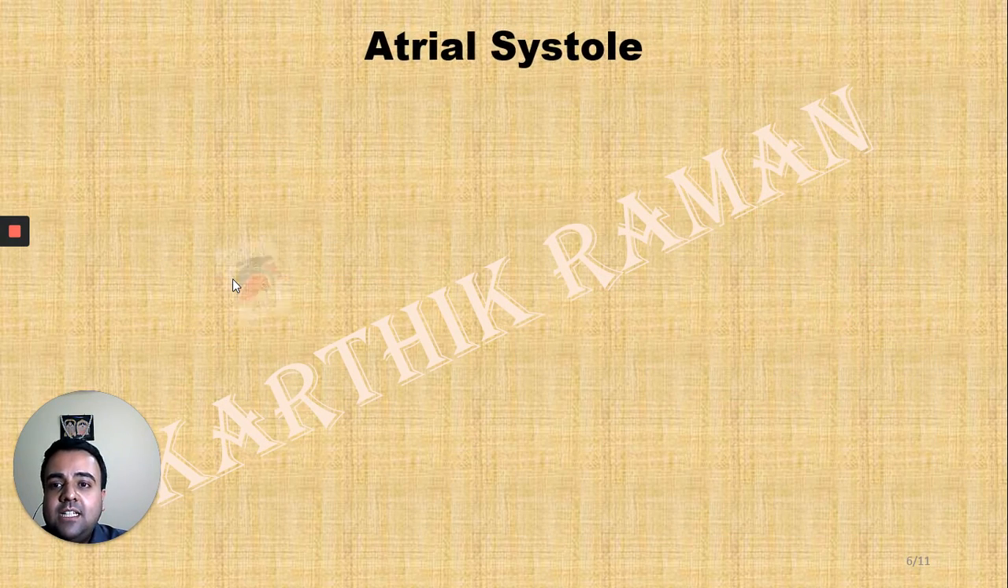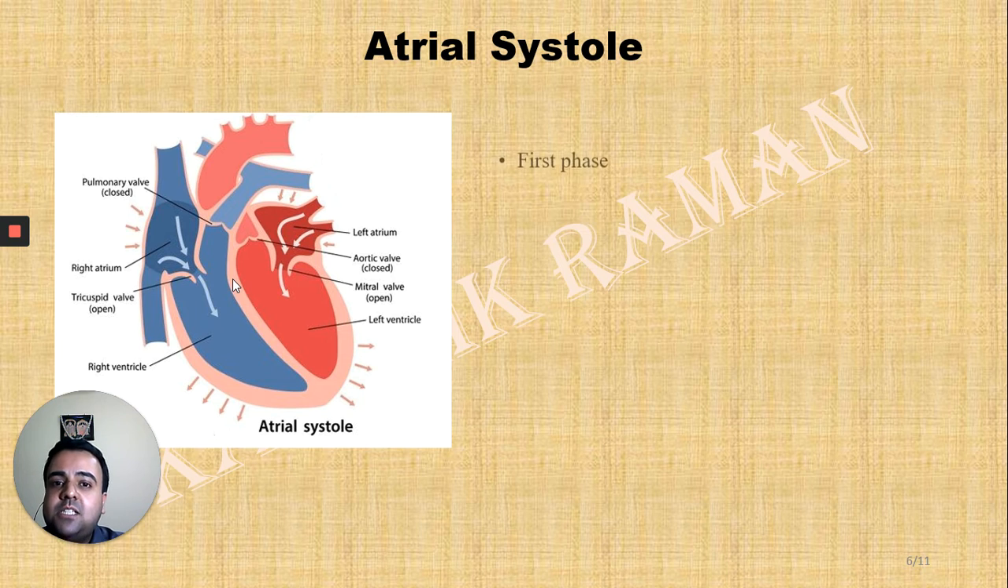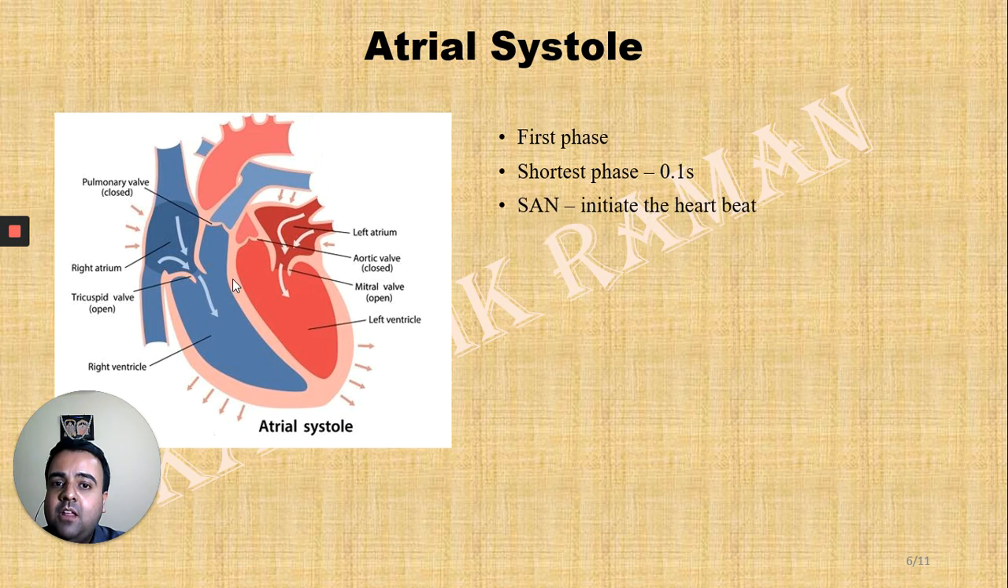So the atrial systole is the first phase of the cardiac cycle. This is the shortest phase, lasting for about 0.1 second. In the wall of the right atrium, I told you there is a nodal tissue known as the sinoatrial node. It is going to initiate and pace the activities of the heart. Therefore, it is the natural pacemaker.